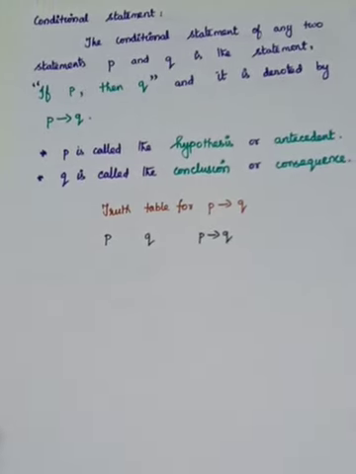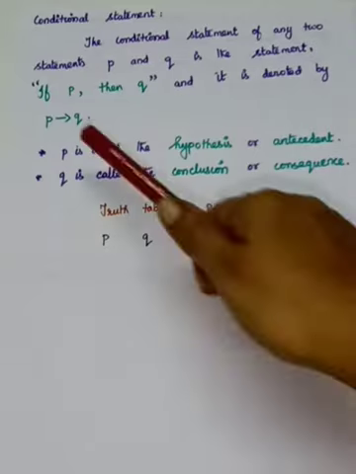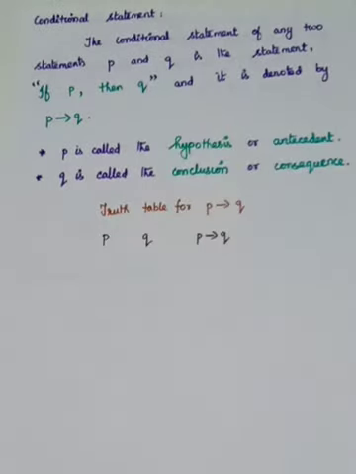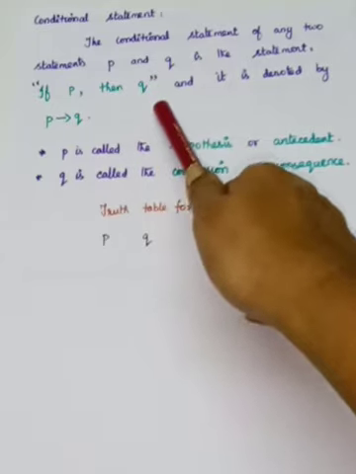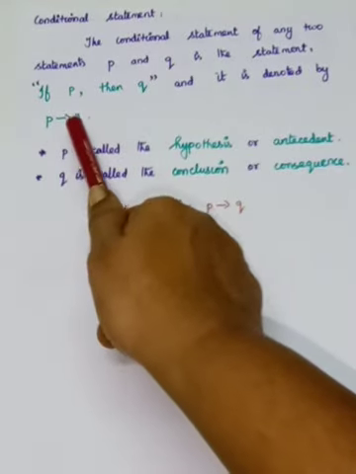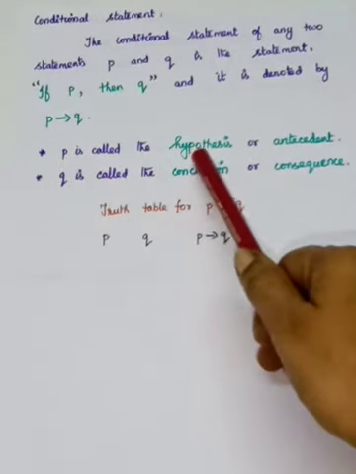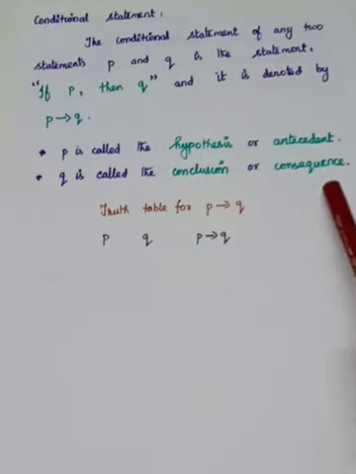The conditional statement of any two statements P and Q is the statement if P then Q. P and Q are simple statements. So the conditional statement of these two simple statements is nothing but if P then Q, and it is denoted by P implies Q. What's the meaning? If P then Q. In the conditional statement, P is called the hypothesis or antecedent and Q is called the conclusion or consequence.